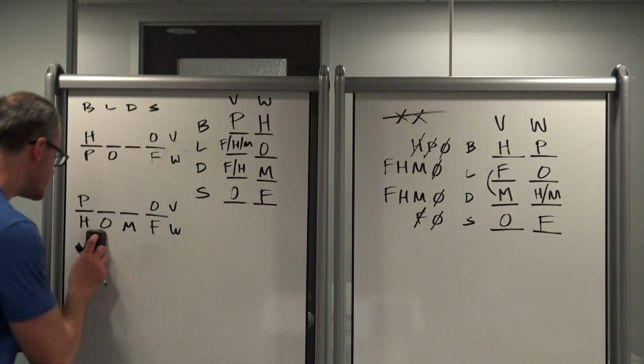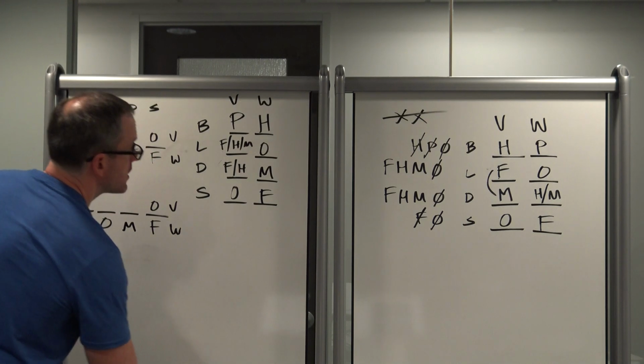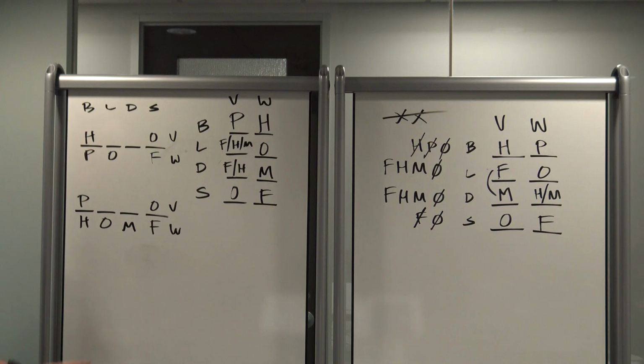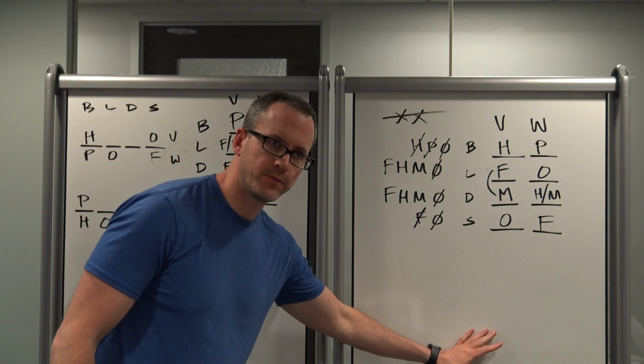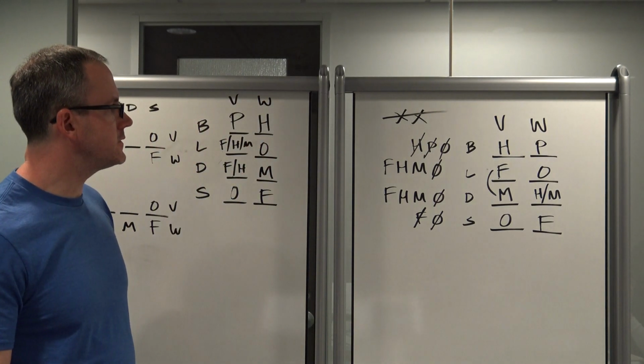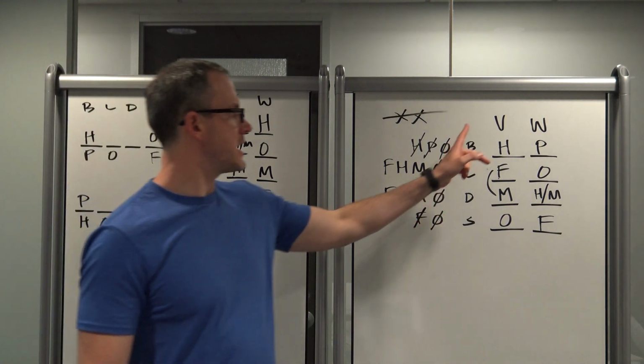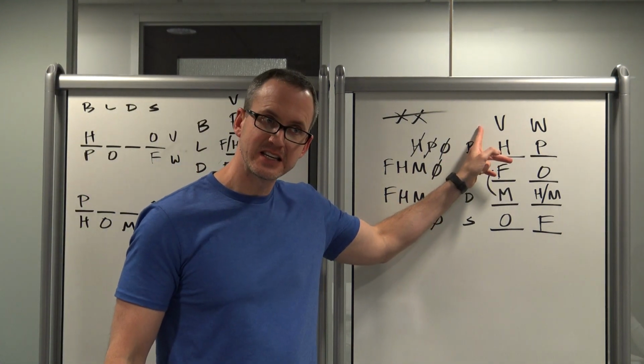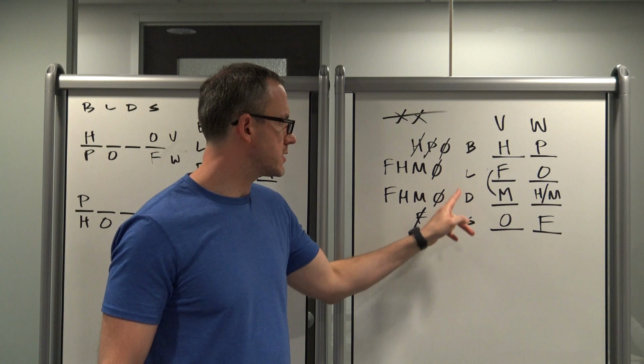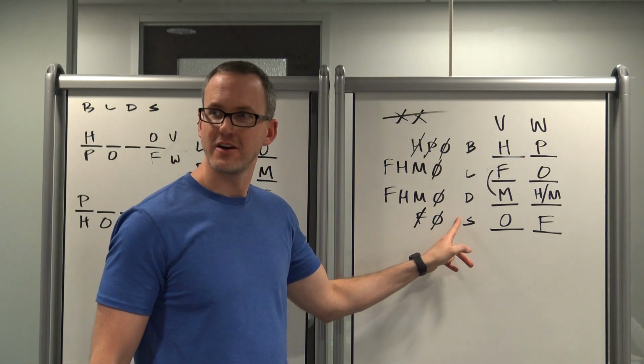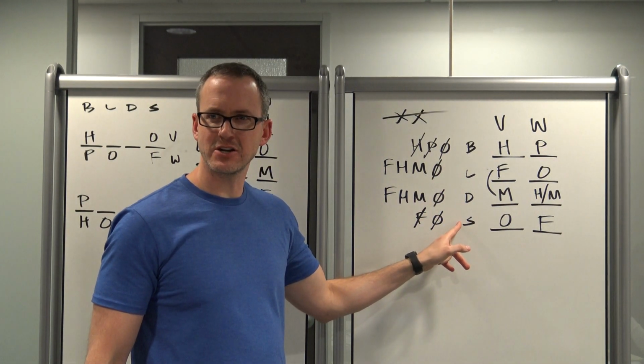Now, the reason I decided to go horizontally, well, there actually was a reason now that I think about it. Logically it doesn't matter, but because there was no inherent order with these guys, and there is kind of an order here. Not really, because the snack is a little strange.